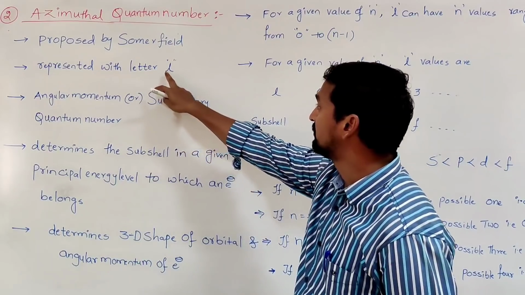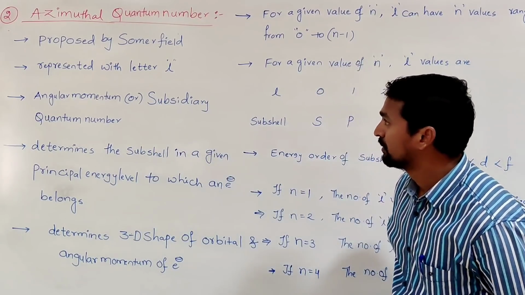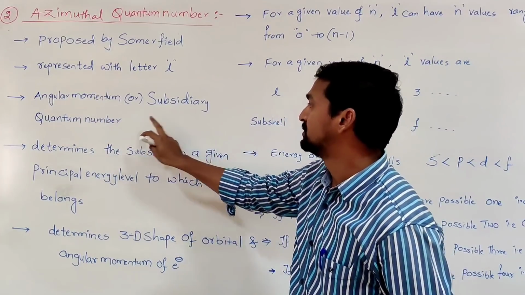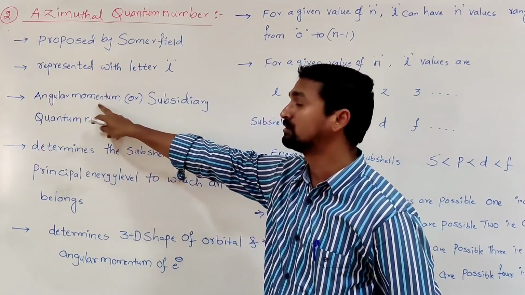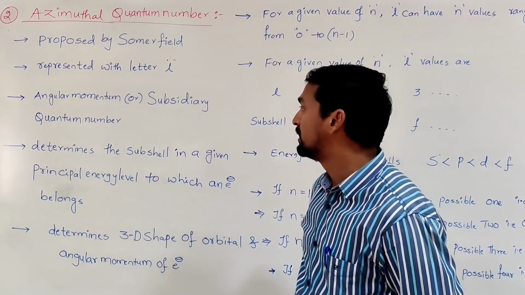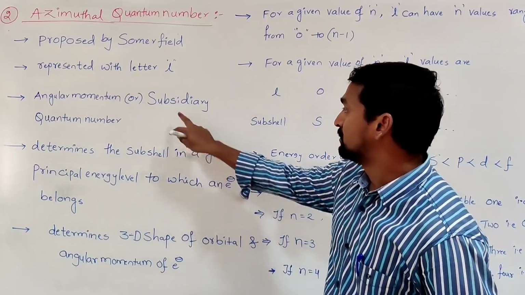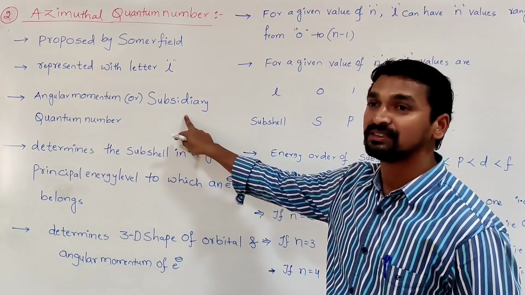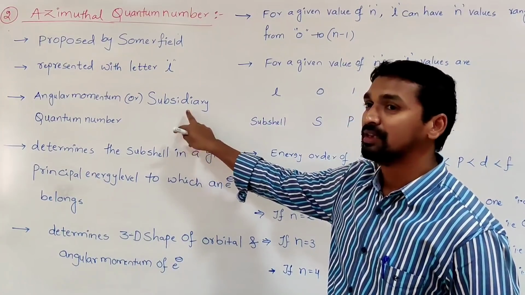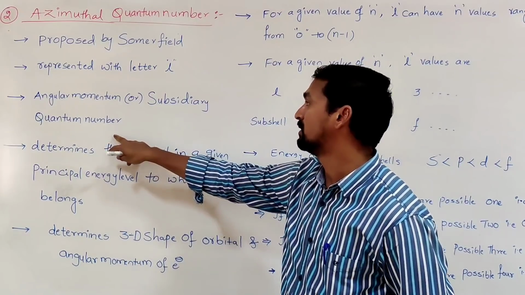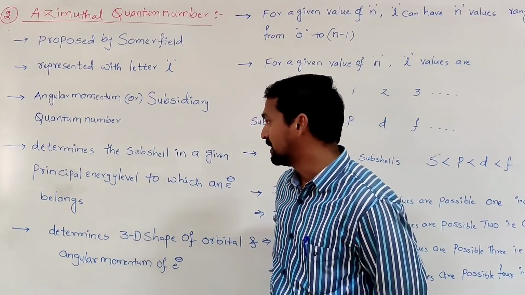It is represented with the letter small l. It is also called angular momentum or subsidiary quantum number because it is useful to determine the angular momentum of an electron. Subsidiary quantum number means it determines the sub-level or subshell in the principal energy level. That's why these are called angular momentum quantum number or subsidiary quantum number.